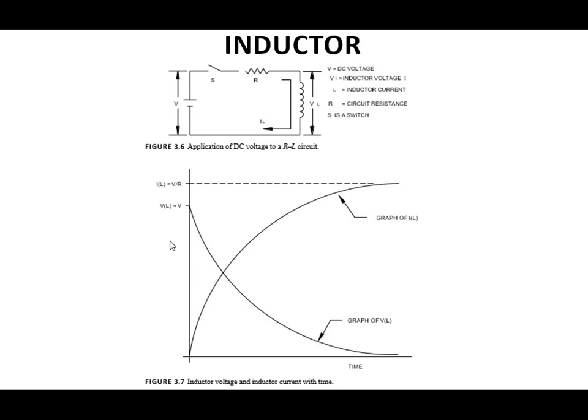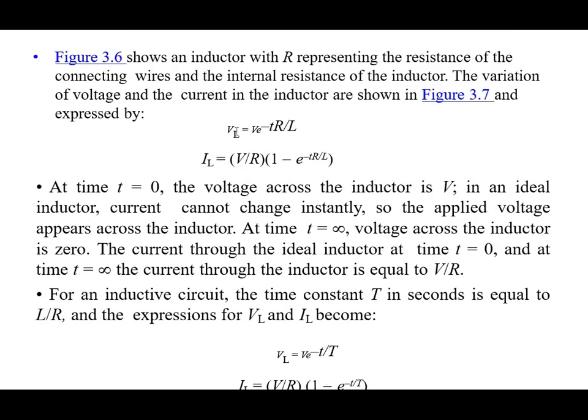Now we will see the equation. Figure 3.6 shows an inductor with R representing the resistance of the connecting wires and internal resistance of the inductor, and the variation of the voltage and the current in the inductor are shown in the graph in figure 3.7.